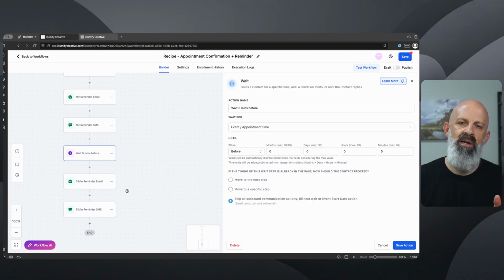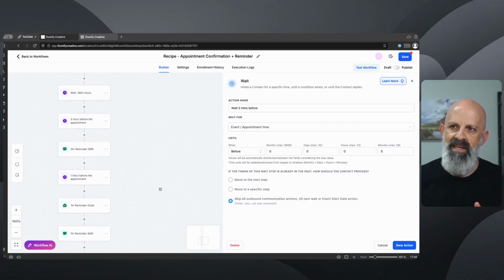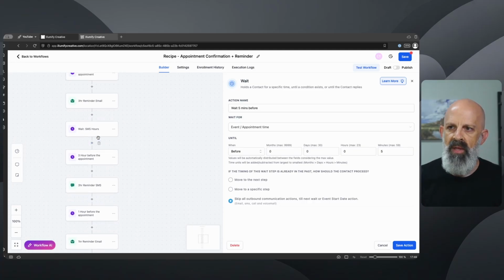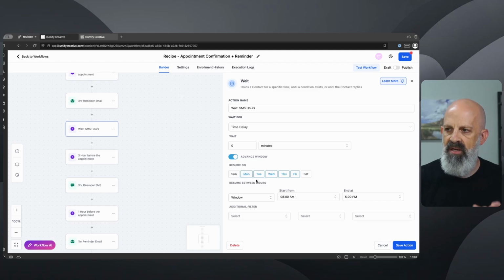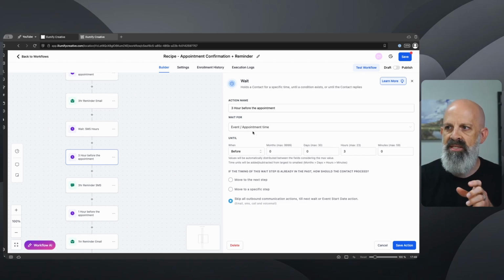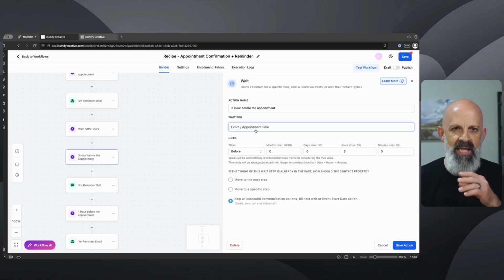So the principle here is that you can use this combination of the wait action based on the time of day using the advanced window, and then a wait action based off of the event or the appointment time to be able to get the behavior that you want it to do.